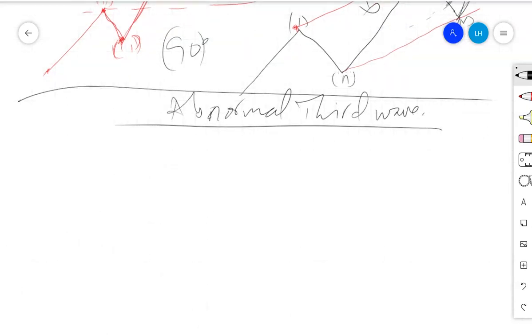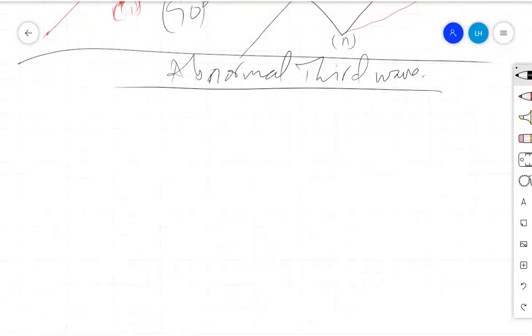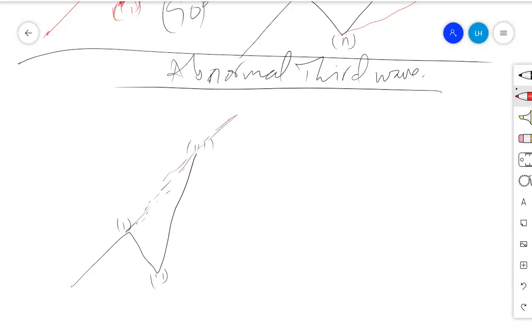The abnormal third wave is when we have this as the first wave, the second wave, and then the third wave, something like this. If you have 1, 2, 3 going to the top like this, when you draw the channel, you are supposed to connect the high of the first wave with the high of the third wave. Connecting those two highs, you will find that you have an almost vertical upper channel.